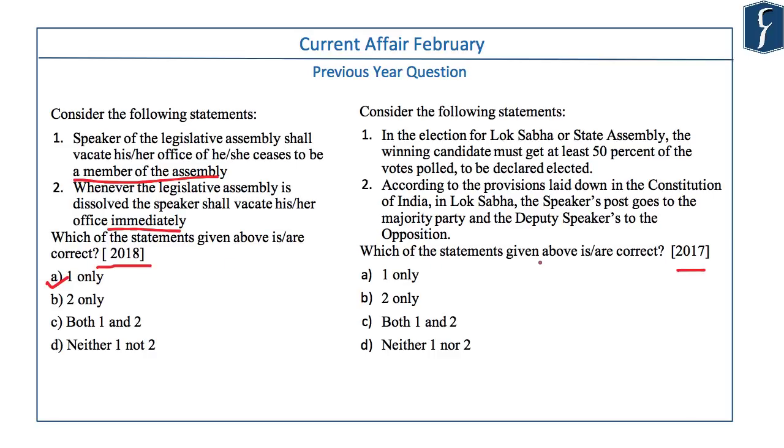UPSC asked this question in 2017. The first statement was, in the election to Lok Sabha or State Assembly, the winning candidate must get at least 50% of the vote polled to be declared elected. This is a beginner level thing to ask, and this is absolutely incorrect. You would be aware that we follow the first past the post system, and in this system, the candidate who has got the highest percentage of votes will win, irrespective of whether that is more than 50%, less than 50%, 5%,